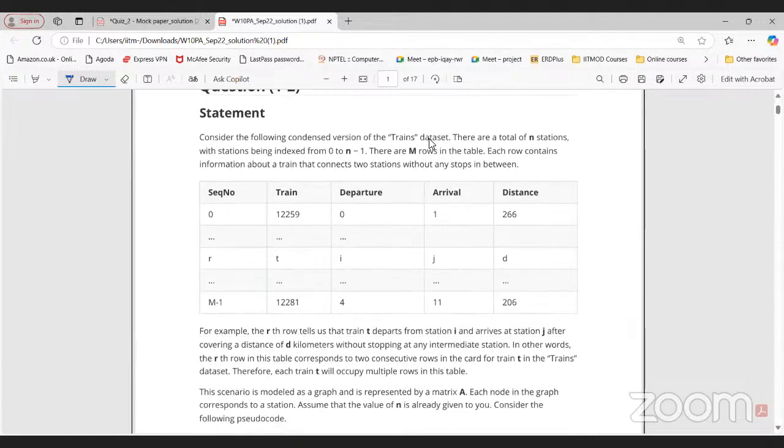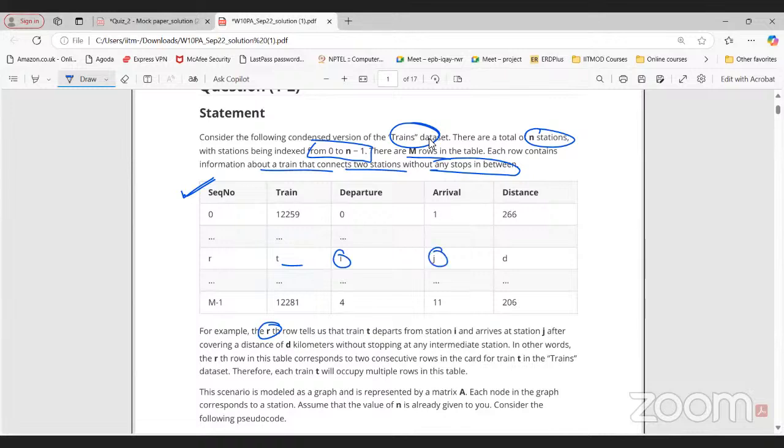Consider the following condensed version of the trains dataset. So whatever trains dataset we have discussed, the same thing is given, but in a different format here. There are n stations, with stations being indexed from 0 to n minus 1. There are m rows in the table. Each row contains information about two stations without any stops in between. So this table is given to us. For example, the rth row tells us the train T departs from station i and arrives at station j,